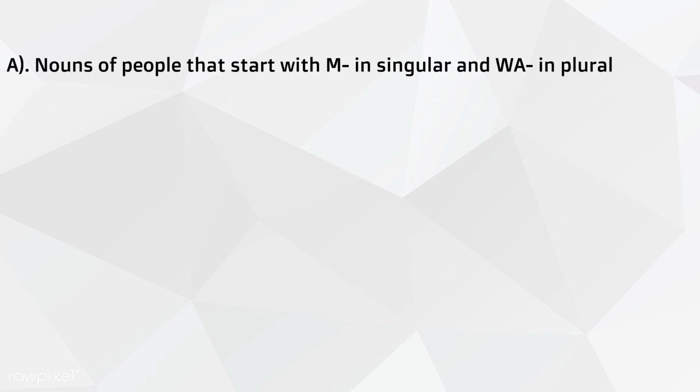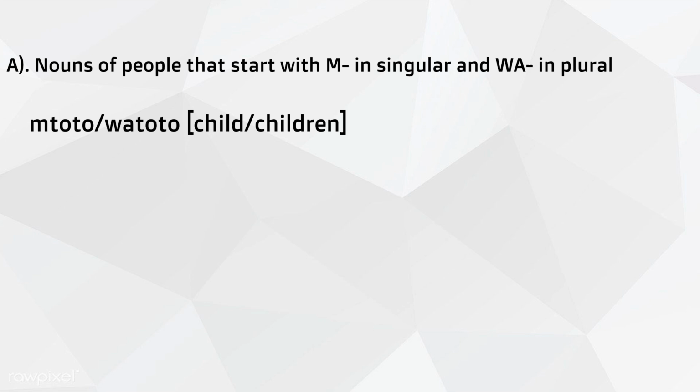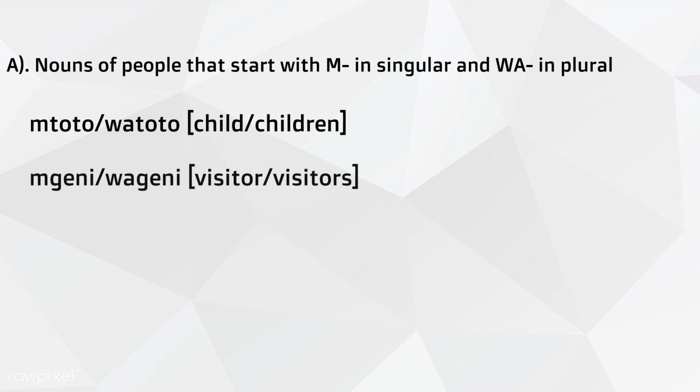Group 1, nouns of the people that start with m- in singular and wa- in plural. For example, mtoto, child, watoto, children. Mgeni, wageni, visitor, visitors.